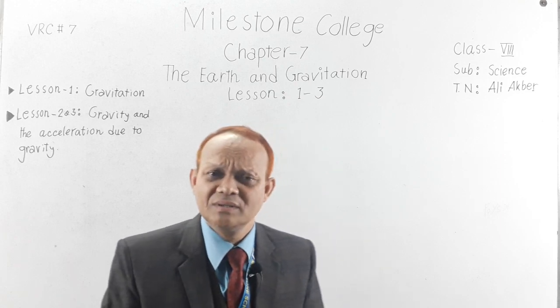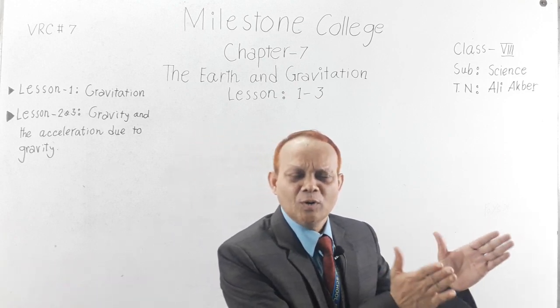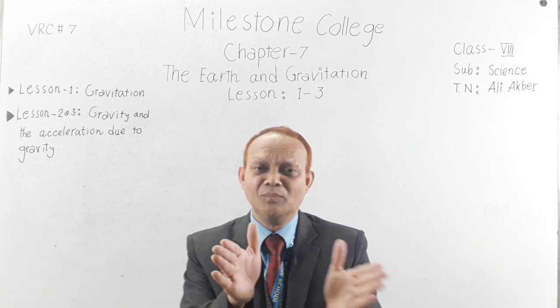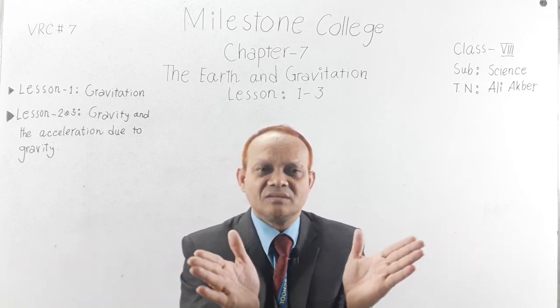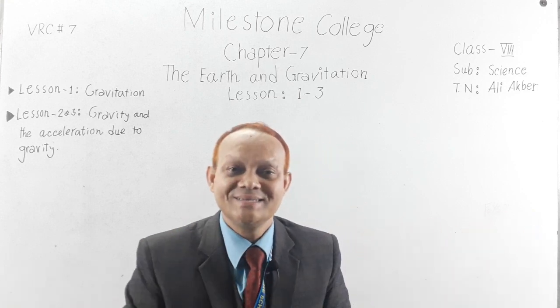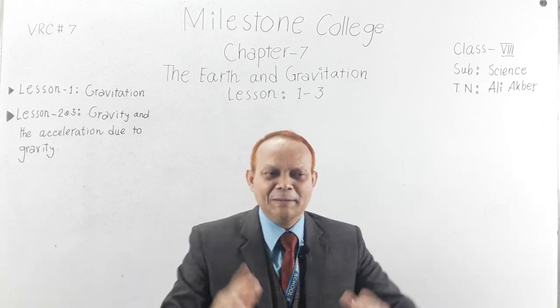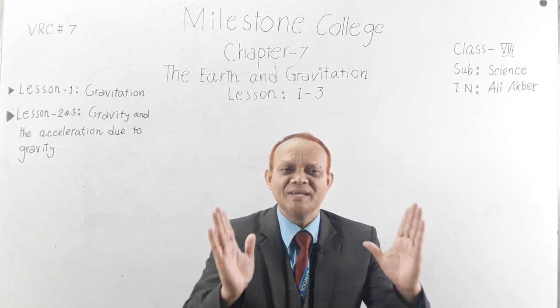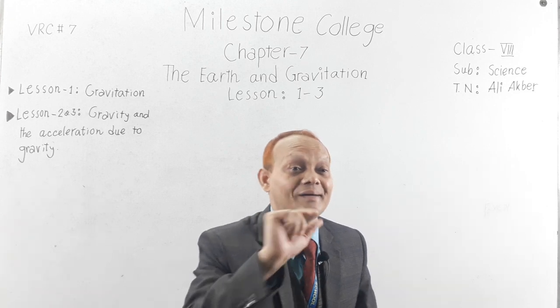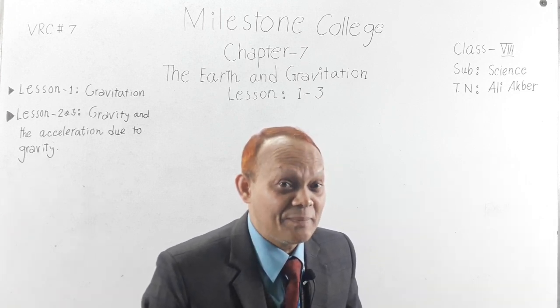Just think about the sun and think about the moon. You know, the sun attracts the moon, and this attraction between the sun and the moon is gravitation. But remember, if one of the two bodies is the earth, then it will not be gravitation.